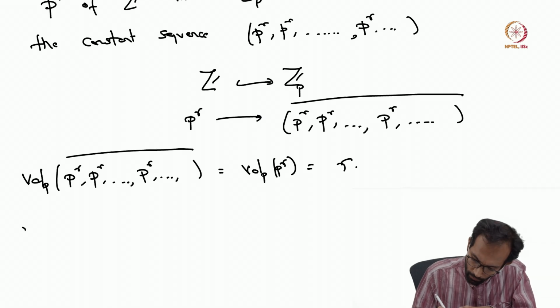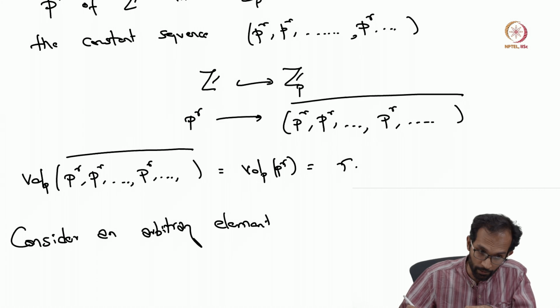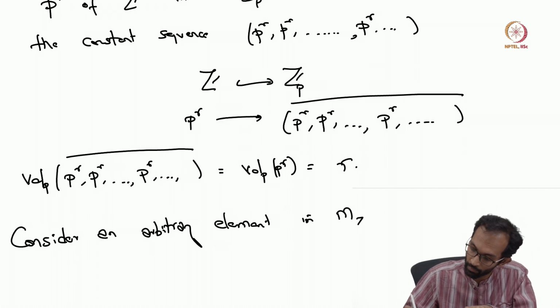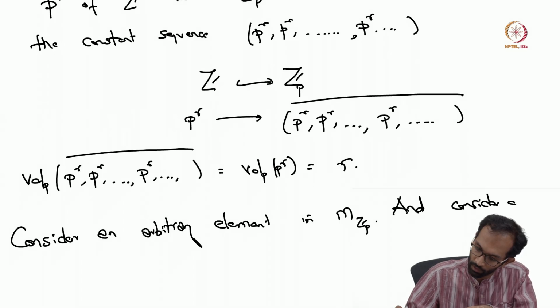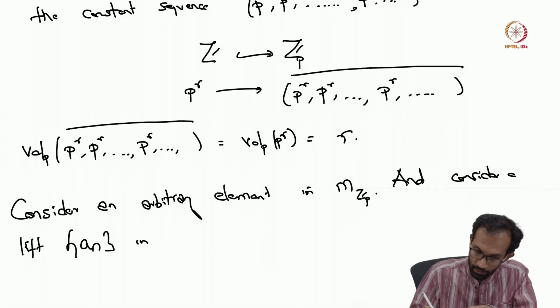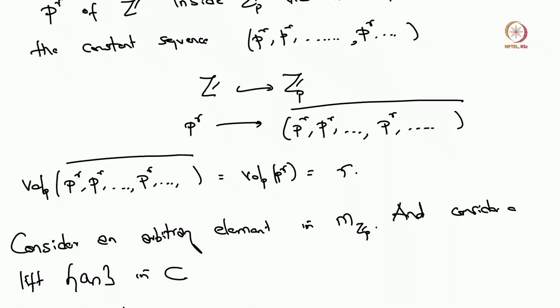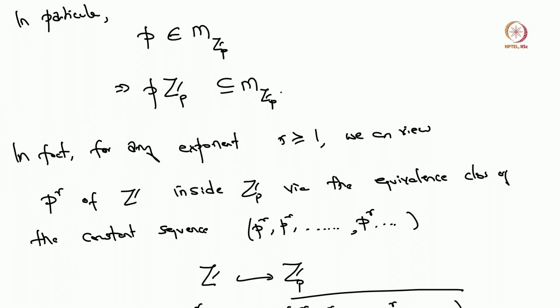Okay, so now consider an arbitrary element in M_Zp, and consider a lift, let's say a_n in C. What we want to show is the reverse inclusion. We've already shown that pZ_p sits inside the maximal ideal.